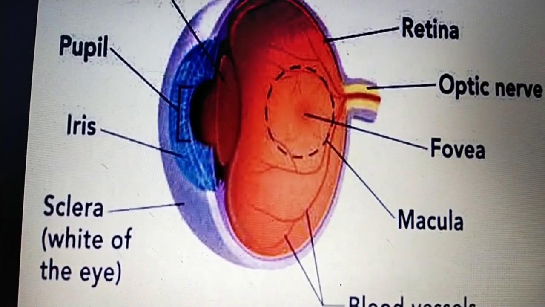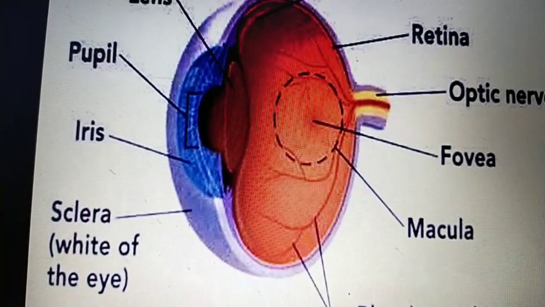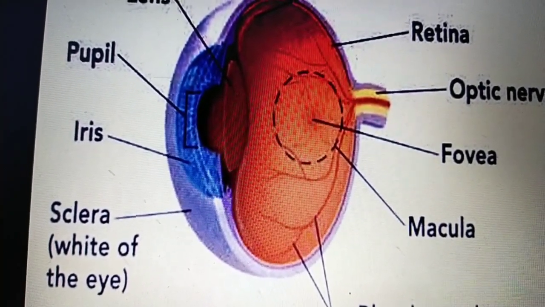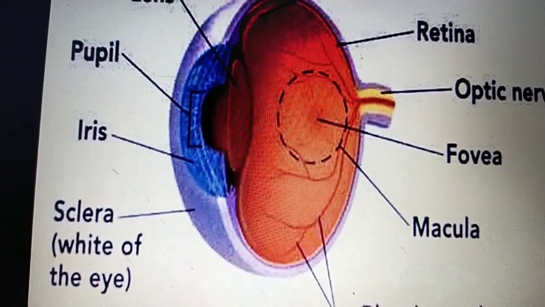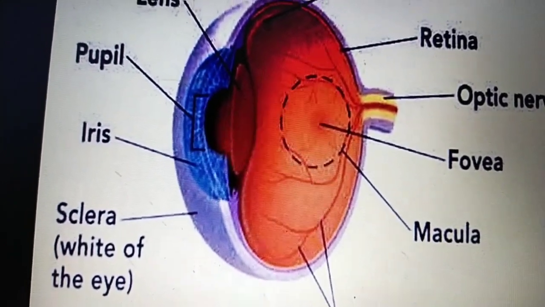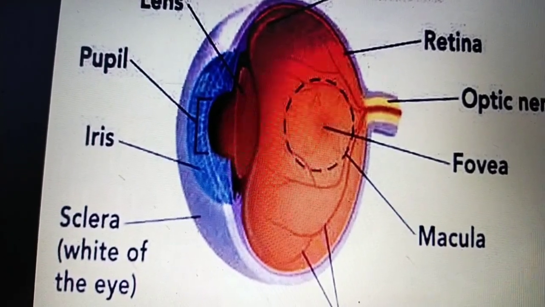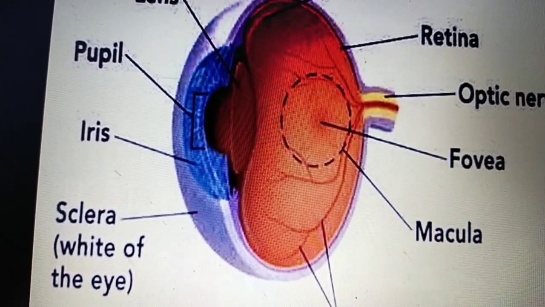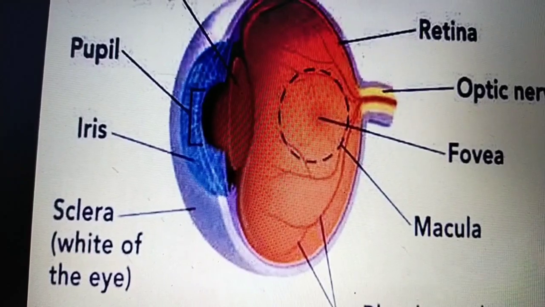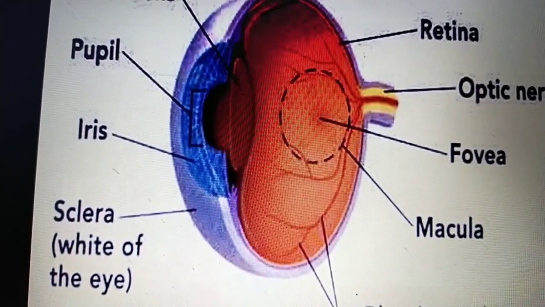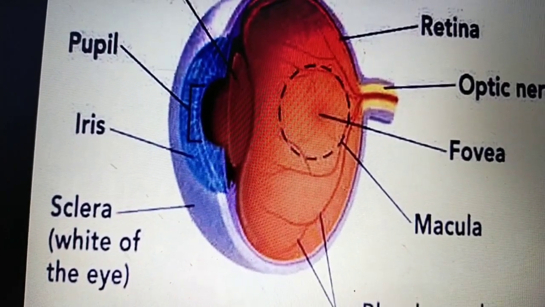The retina is the paper thin tissue that lies in the back of the eye. Okay, and it is the innermost layer of the eye, and it contains the photoreceptors or light sensing cells, rods and cones, that send visual signals to the brain. In the macula, the small pit or depression is seen as the fovea.